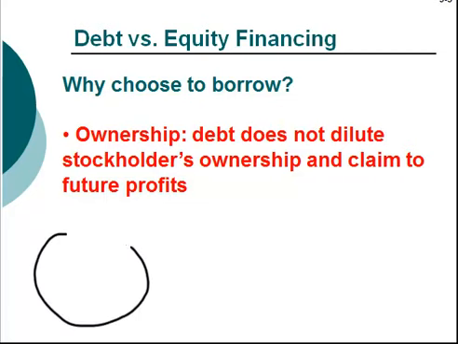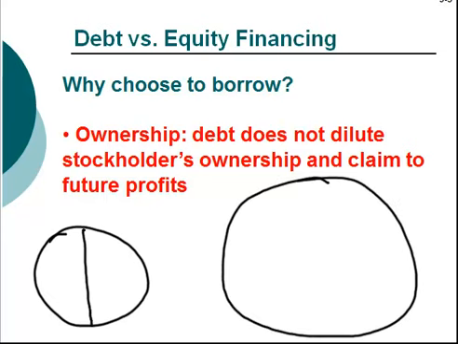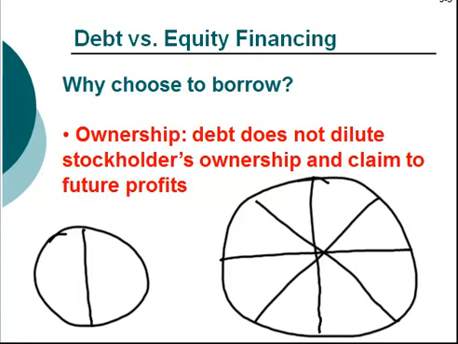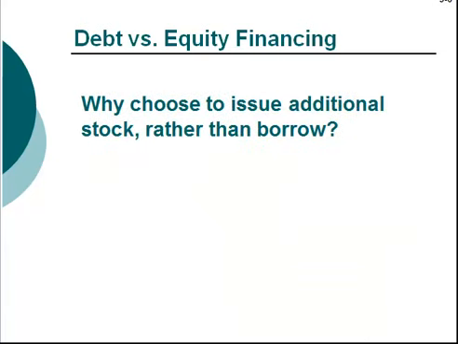company. Imagine you and I start a company and we each own 50%. If we want to finance growth in the company, if we use debt, you and I each retain 50% ownership in the company. If, however, we issue additional shares, our ownership interest in the company is diminished, and we get a smaller piece of the pie. While using debt maintains our ownership interest in the company and therefore is generally preferable, companies may not always be